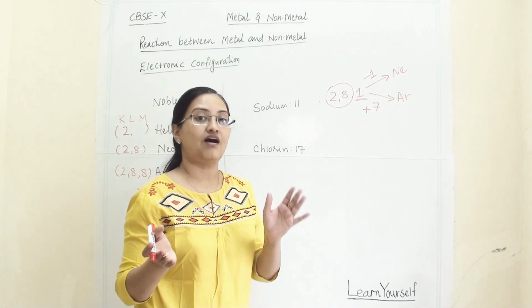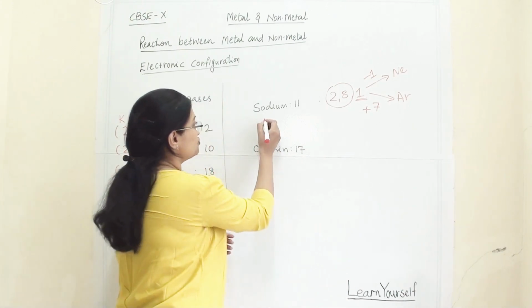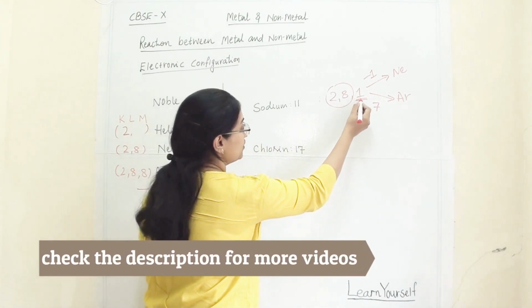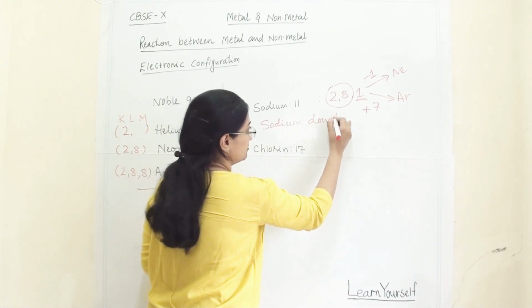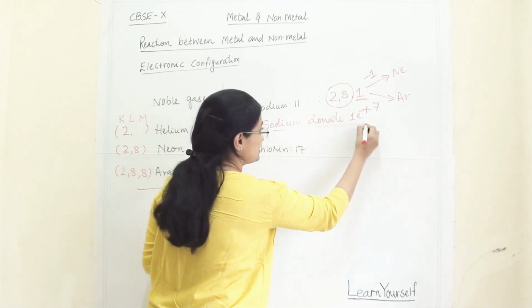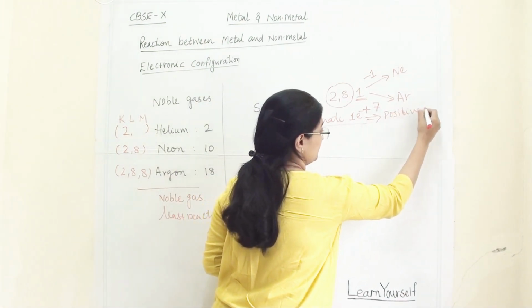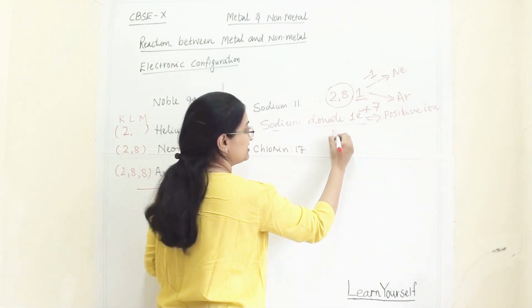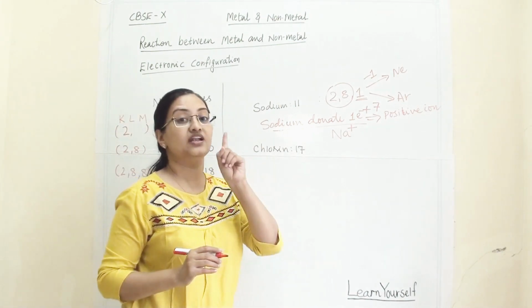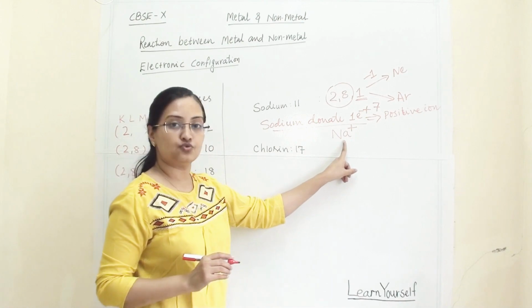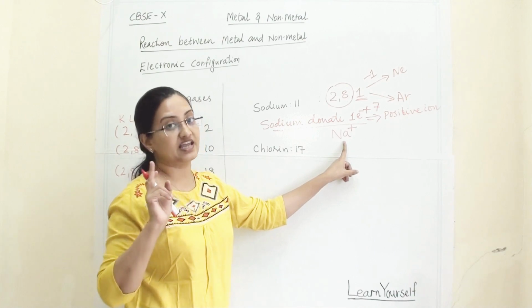But all metals are positive in character, so all metals will donate electrons. So here, from 2, 8, 1, sodium will donate one electron and become stable and form a positive ion. And what is a positive ion? That is Na+. This 1+ charge suggests that it has donated one electron and become a sodium ion. Because it is a positive ion, it is known as a cation.